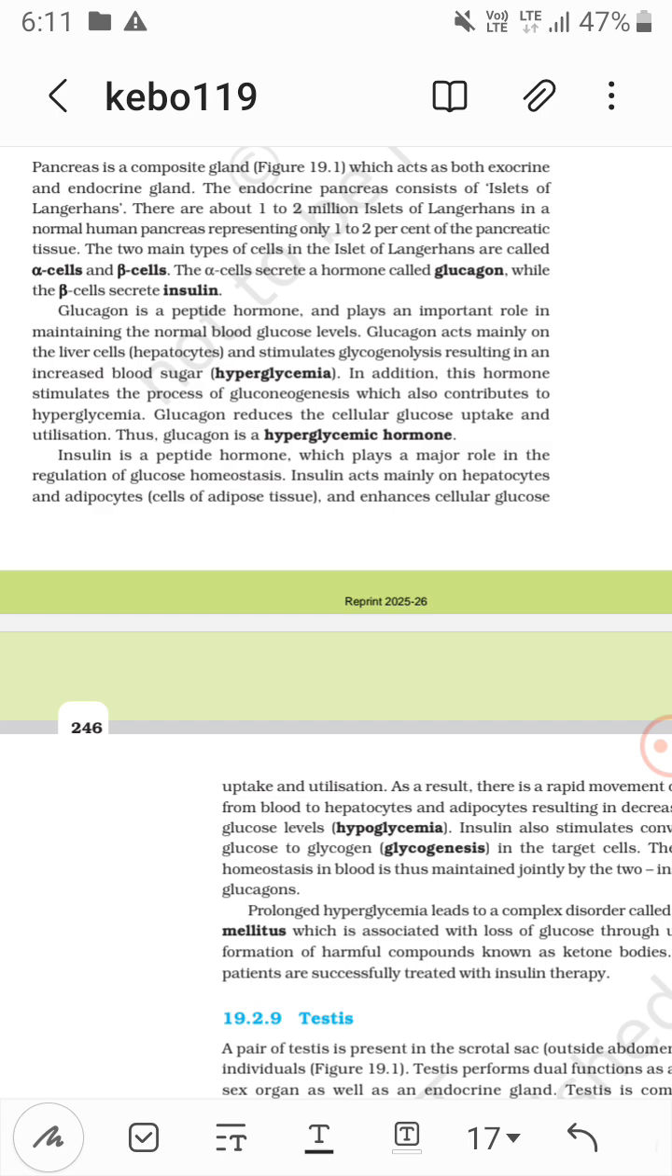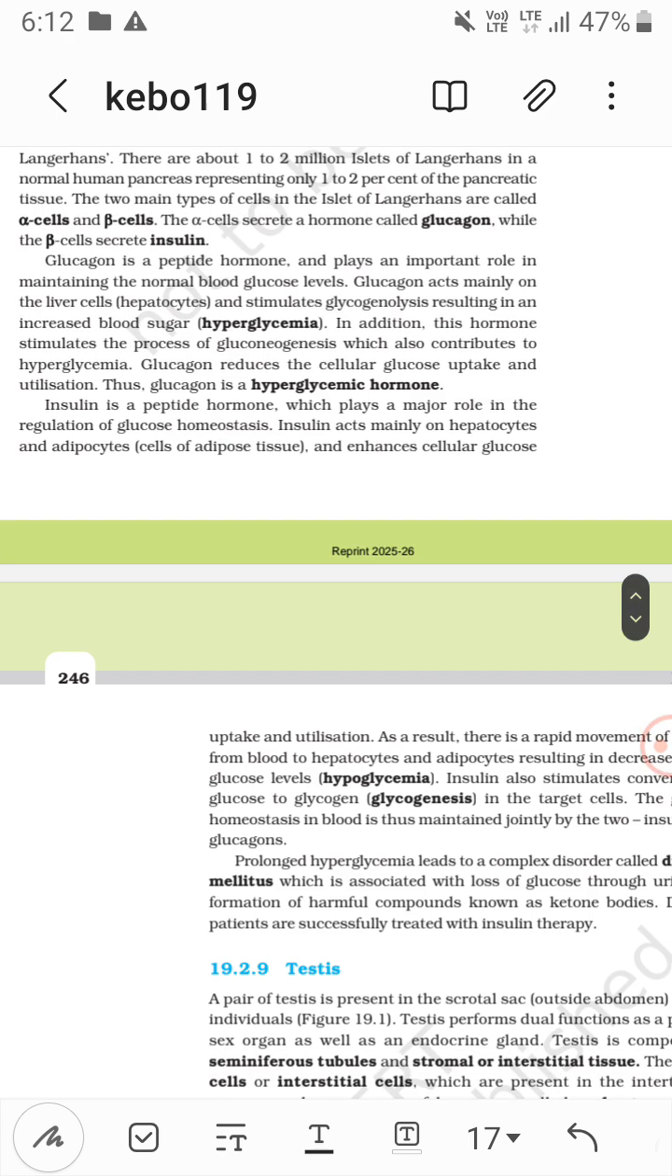Now hyperglycemic means that it increases the blood sugar level. Now how does it stimulate this? Glucagon acts mainly on the liver cells, that is hepatocytes, and stimulates glycogenolysis, that is breakdown of glycogen, right? And then there is gluconeogenesis, that is formation of glucose into the blood, and it also reduces cellular glucose uptake and utilization, so that the glucose remains present in the blood, which shows the high level of glucose in the blood. So this is why it is a hyperglycemic hormone.